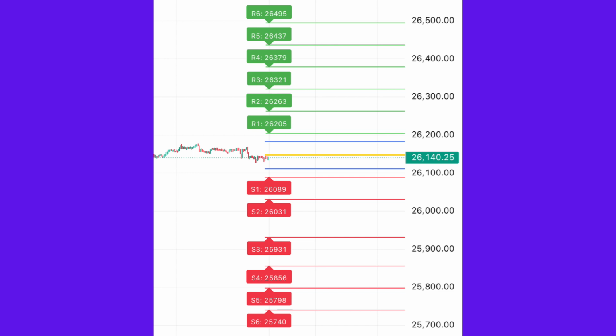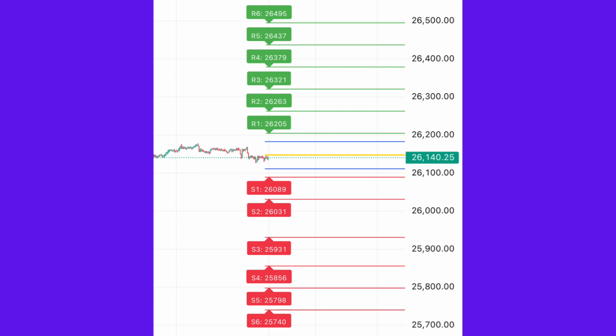If Nifty opens below 26,140 and fails to move up, then 26,089 will be the first support to watch. A strong breakdown and retest failure below S1 can push Nifty towards S2 and S3. Important note: do not buy blindly at support. Wait for price action confirmation.